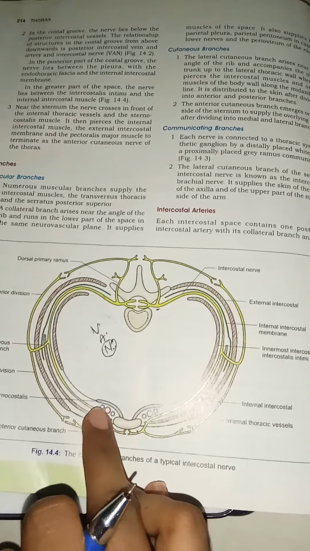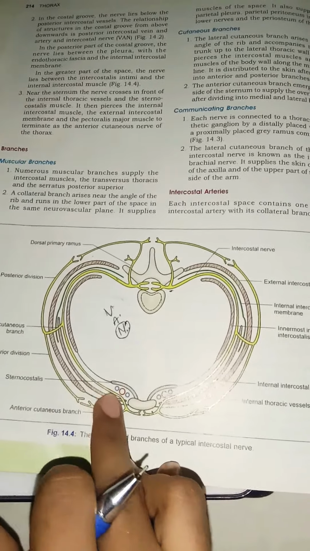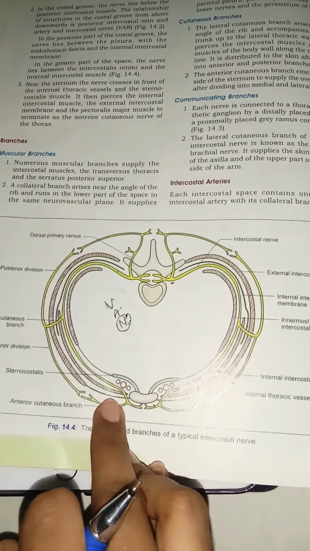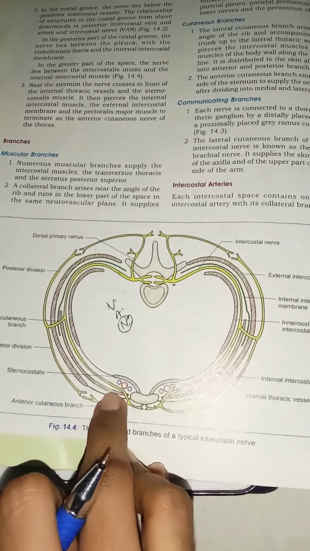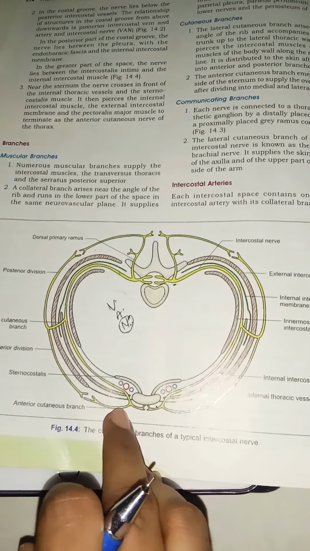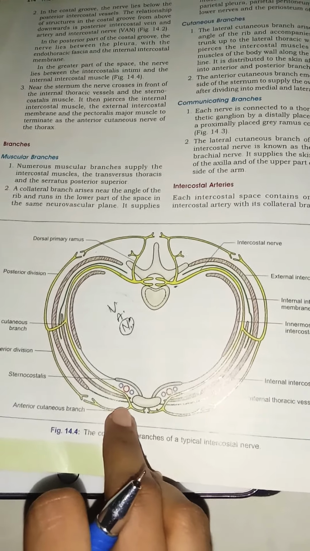So here you have the internal intercostal muscles and also sternocostalis. You can see this is the sternocostalis muscle. So in front of them it will pass and then pierces the internal intercostal muscle. You can see this is the internal intercostal muscle, this brown one. So it is piercing the internal intercostal muscle and it is coming in front of the sternum, that is, anterior to the sternum.